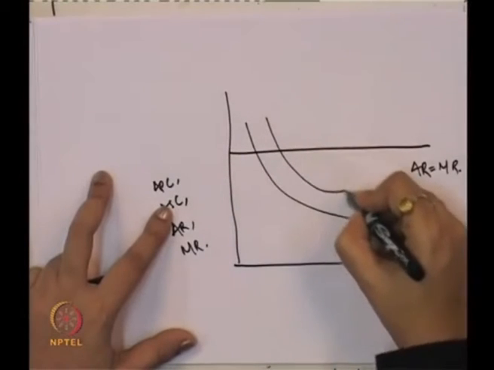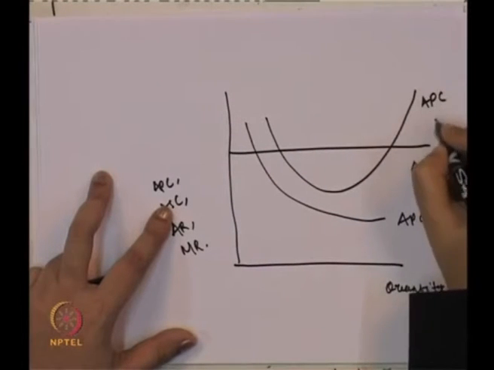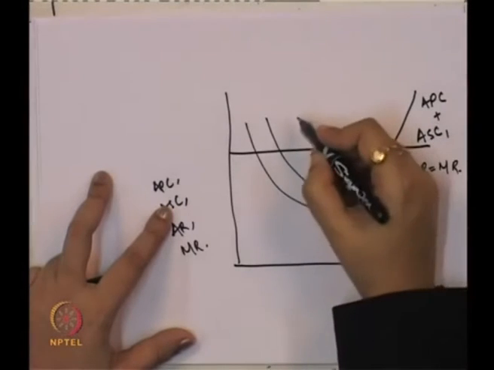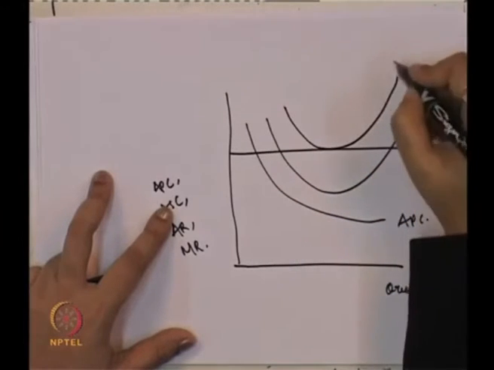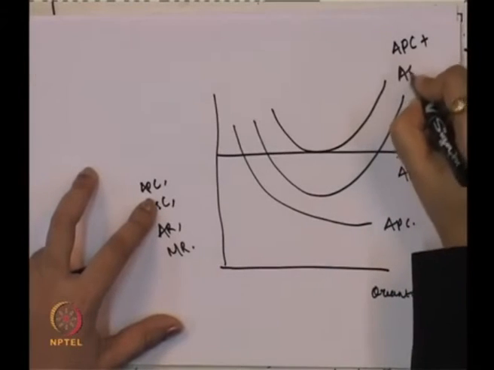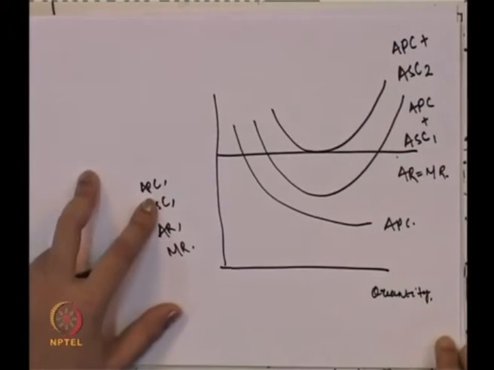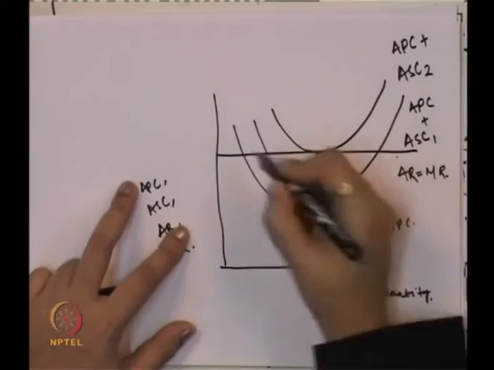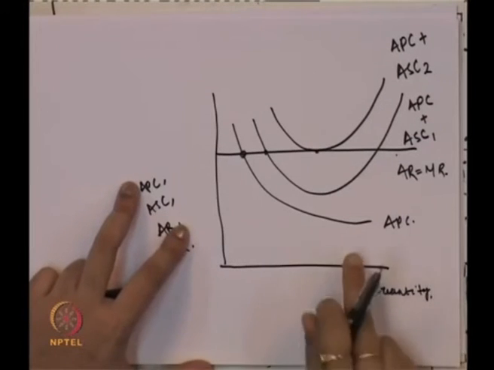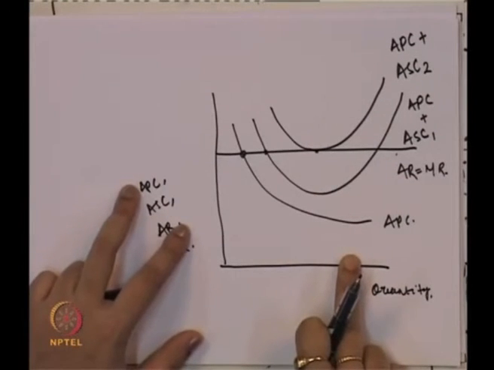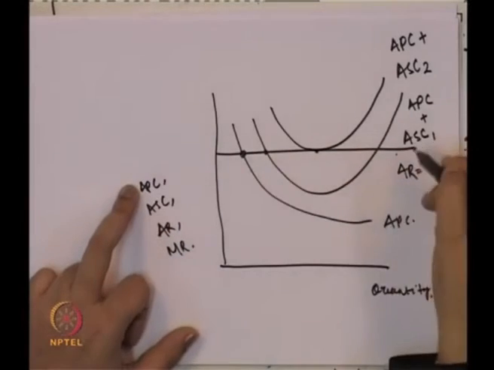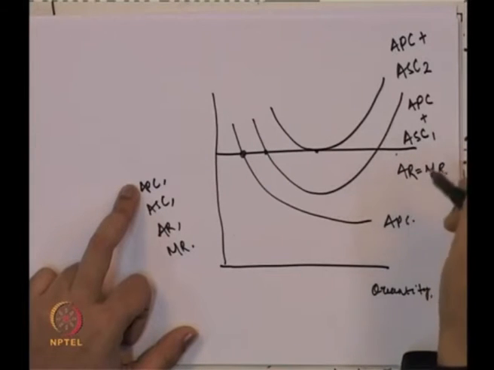This is average product cost plus average selling cost, and this is the point where, again, this is average product cost, and when the selling cost increases, this is average selling cost 2. So we get a point here, a point here, a point here. Initially, if you take only the average product cost, how do we decide the profit maximizing level of output? We do not have marginal cost over here.